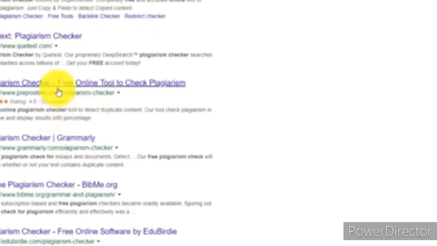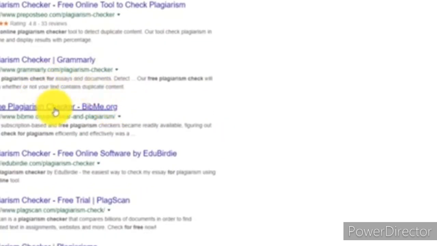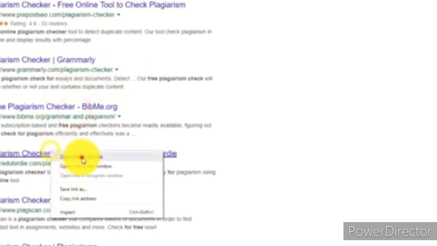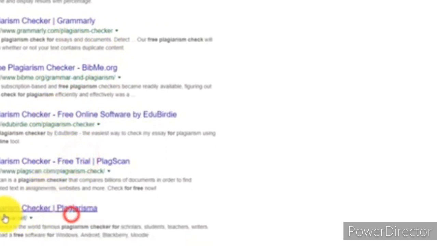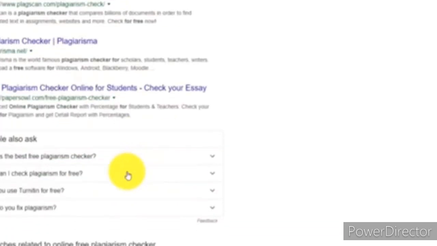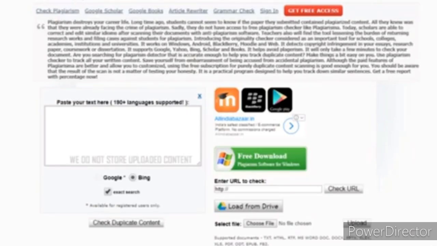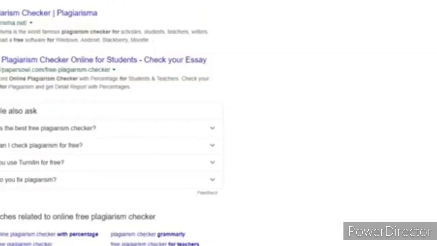So here I have opened them one by one. You can see here there is one more. One by one I have opened here. You can see this one. So these are all the websites which I have opened for checking the plagiarism.